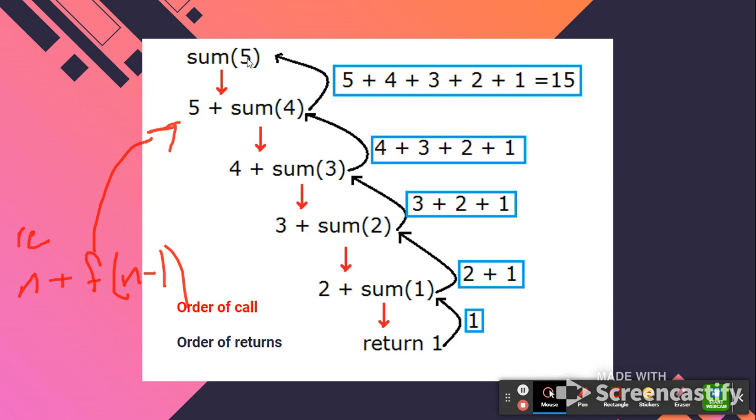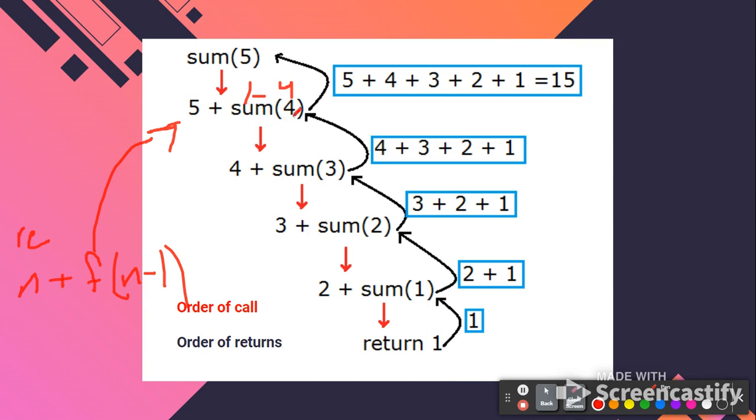So we're looking at the sum of 5, right? Here, let's write this out a little bit. So basically what this is asking is the sum of 5 is 5 plus the sum of 1 through 4, right? And it's basically just going all the way down here. It's going through and through and through. Sum of 5 is 5 plus sum of 1 through 4.